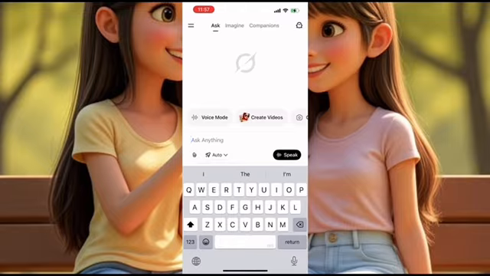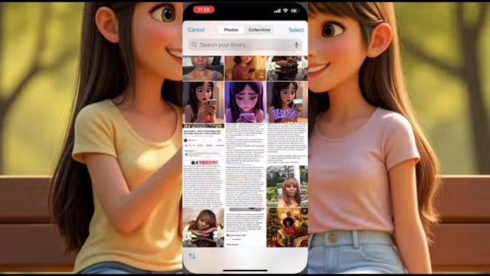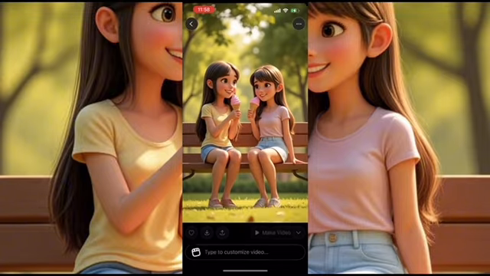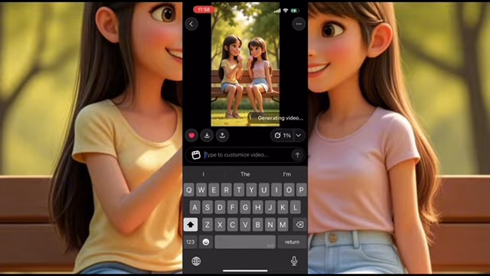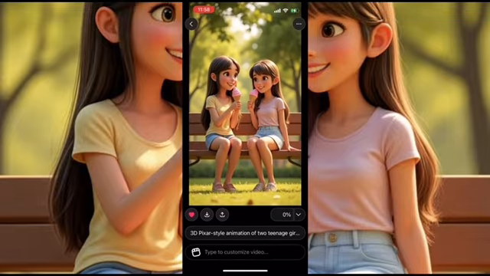This is what Grok looks like. You click on create video, and then you click here on that small picture icon, and that will take you to your photo gallery to select the picture you want to start animating. So I'll just select one by one. I'll select the first one and then paste the prompt that I got from ChatGPT and let it generate the